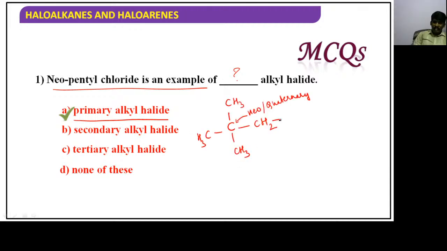Guys, if you observe it, our halogen is not attached to the neocarbon. Most of the people will say immediately quaternary alkyl. No, it is the wrong answer. Our halogen is attached to a carbon which is a primary carbon only. Why? Because this carbon is attached to only one carbon. So this alkyl halide is called a primary alkyl halide. It is not a quaternary alkyl halide, guys. Hope you understand, children, right? Let's move on to the next question.